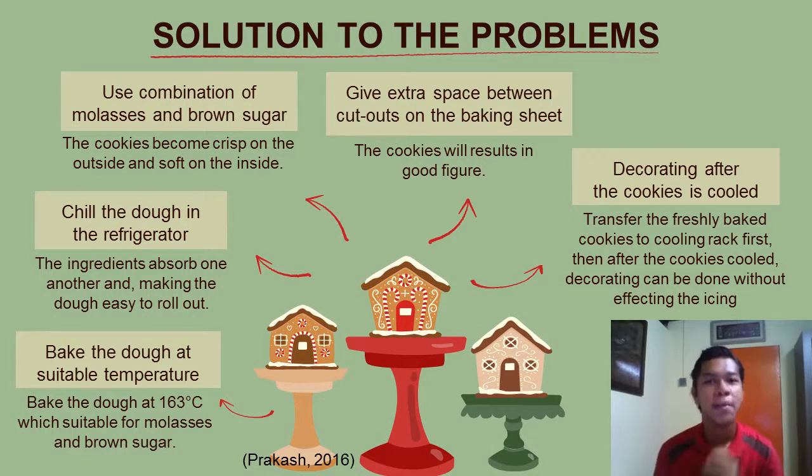Next is to bake the dough at a suitable temperature, which is 163 degrees Celsius, suitable for molasses and brown sugar. The next is to give extra space between the cutouts on the baking sheet